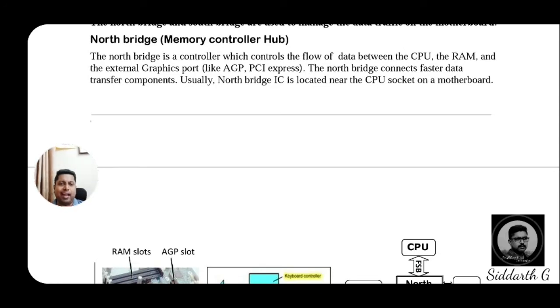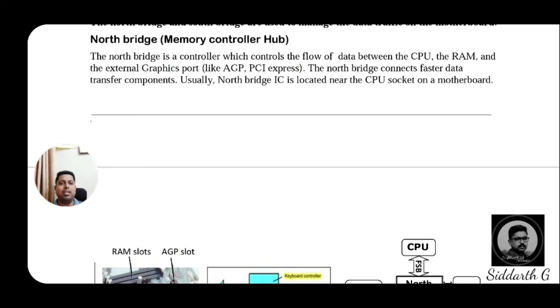Before going to the diagram, the north bridge is a controller. It controls the flow of data between the CPU and the RAM and the external graphics ports like AGP and PCI Express. AGP, accelerated graphics port. PCI, peripheral component interconnect. So these kinds of graphics ports we are using in the north bridge. So north bridge connects the faster data transfer components.